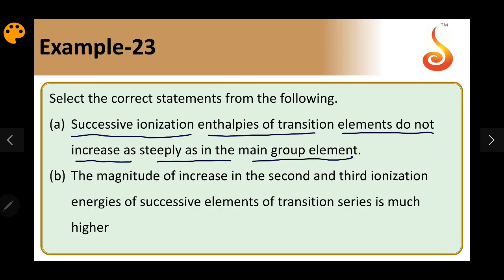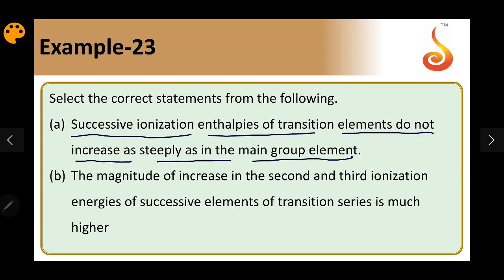If I go for successive ionization enthalpies of transition elements, in main group elements, if you take IE1 and IE2, there is a big difference relatively, and in the case of transition elements, the difference between IE1 and IE2 is going to be relatively less because electrons are removed not from the 3d, they are removed from 4s.